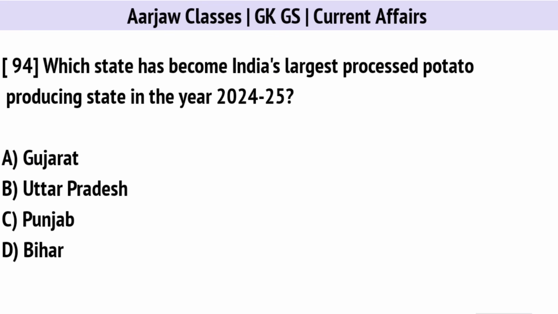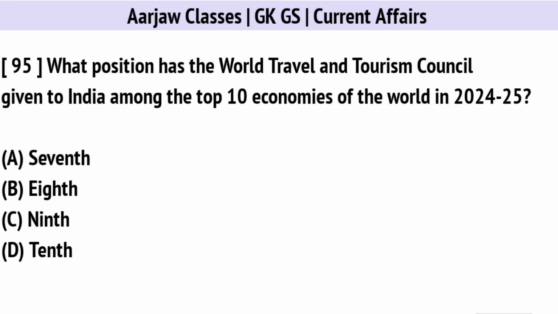Which state has become India's largest processed potato producing state in the year 2024-25? Correct option is A. Gujarat. What position has the World Travel and Tourism Council given to India among the top 10 economies of the world in 2024-25? Correct option is B. 8th.